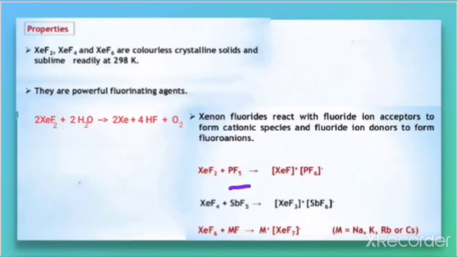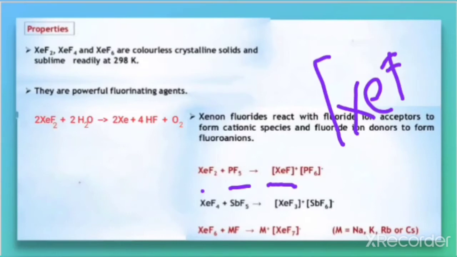So when the xenon fluoride reacts with the fluoride ion acceptor, here PF5, what it results in is a cationic species. You can see the cationic species XeF plus is formed when this xenon fluoride reacts with the fluoride ion acceptor.